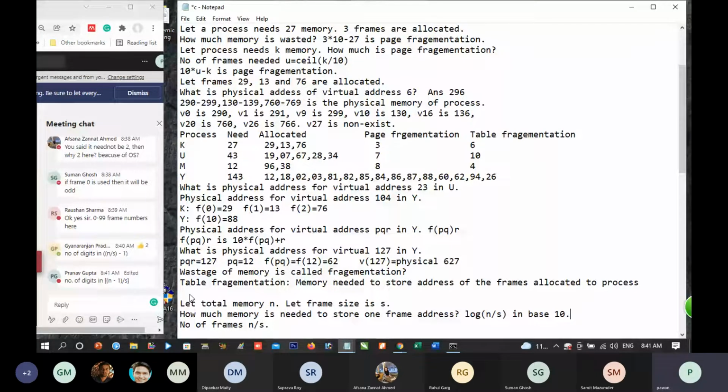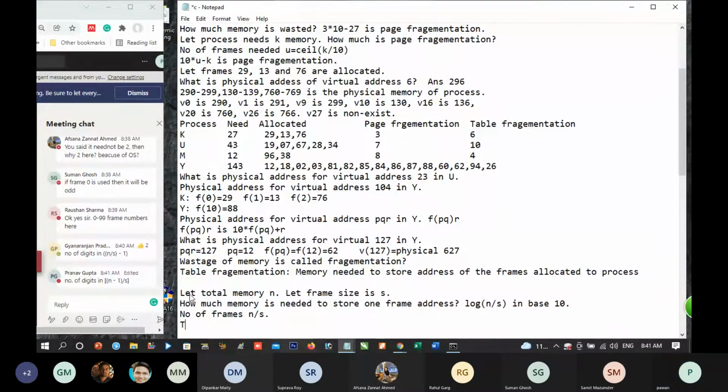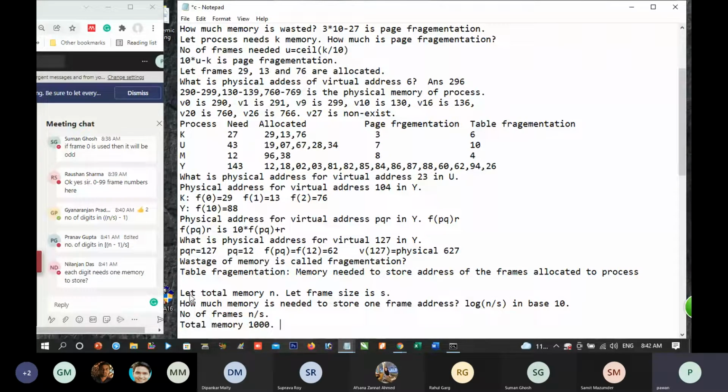Pranav has written little bit mistake, but better method will be this. How? Total memory 1000. Frame size 10. So number of frames 100.